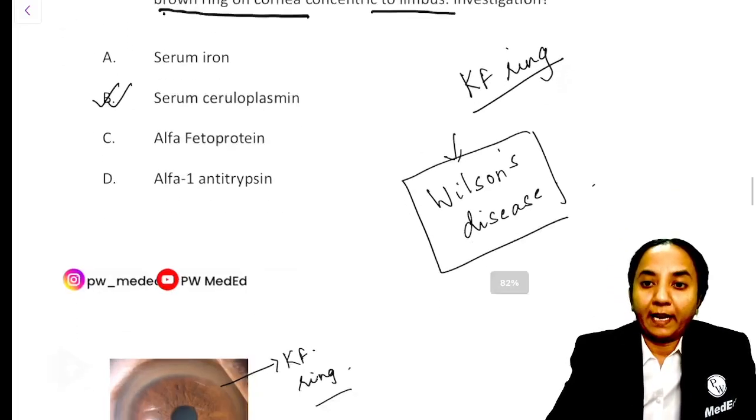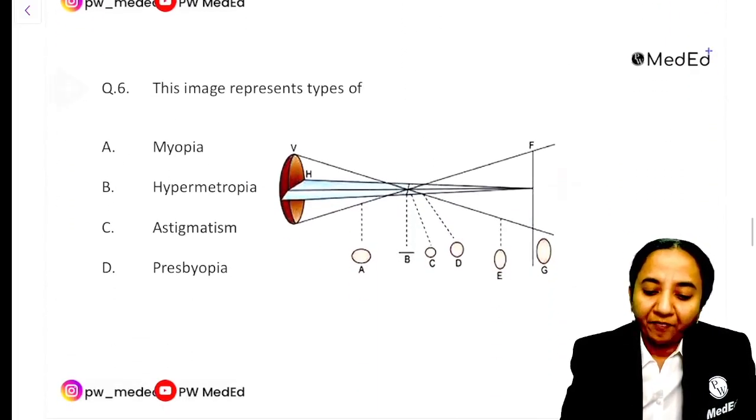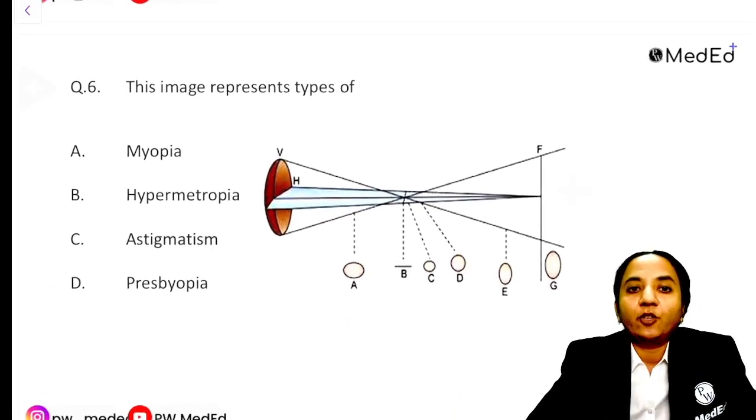Okay, so this was the next question. Let's go to the next one. Now, this image represents different types of what? The options are myopia, hypermetropia, astigmatism, and presbyopia.